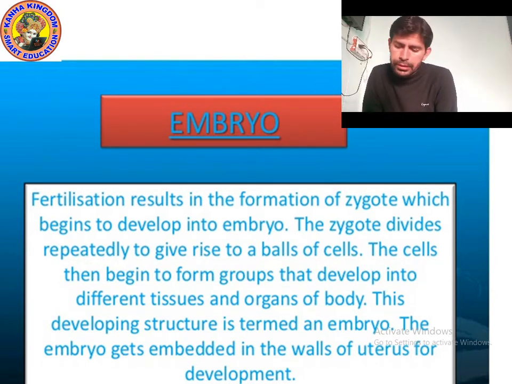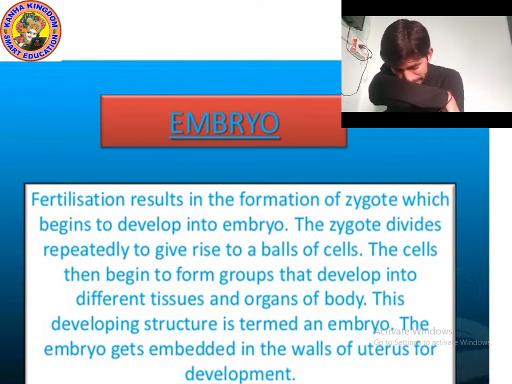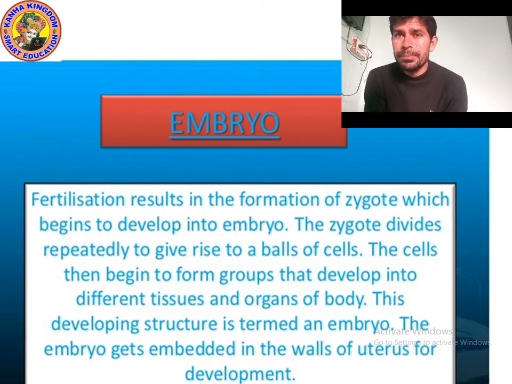Step number 3, these tissues form groups and develop into organs. This developing structure is termed an embryo. The embryo gets embedded in the wall of the uterus for development.